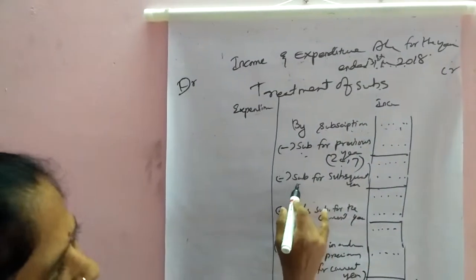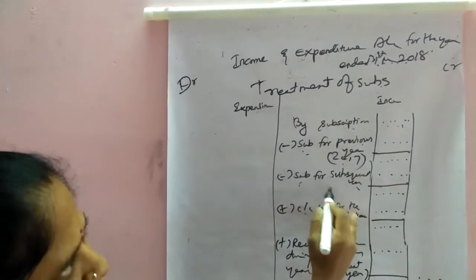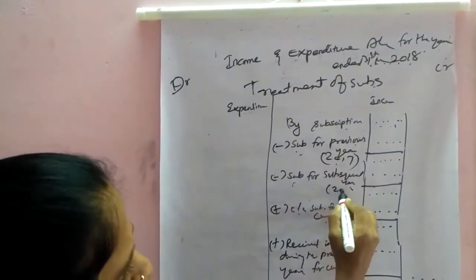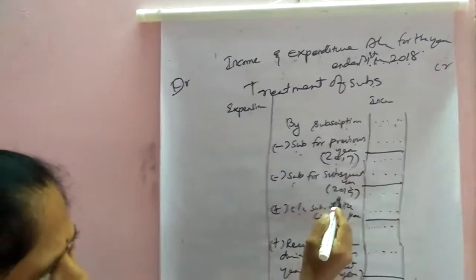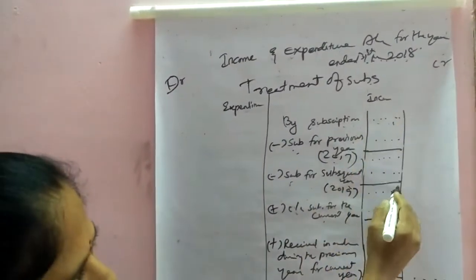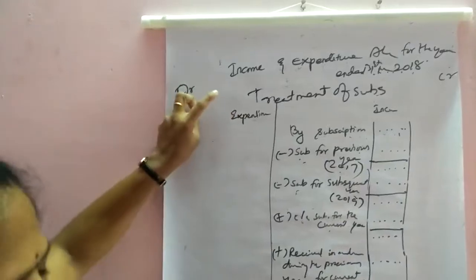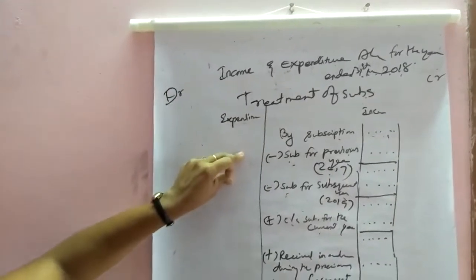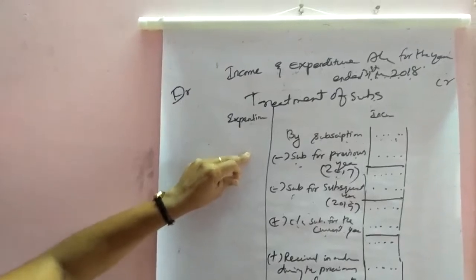Then next, subscription for the subsequent year. Subsequent year means, since the current year is 2018, 2019. This year's subscription also we have to subtract, because, as I already told, in the income and expenditure account, only current year transactions we have to take.